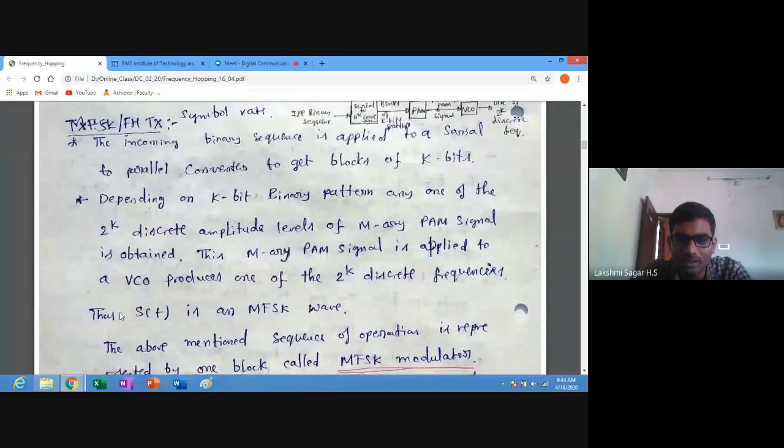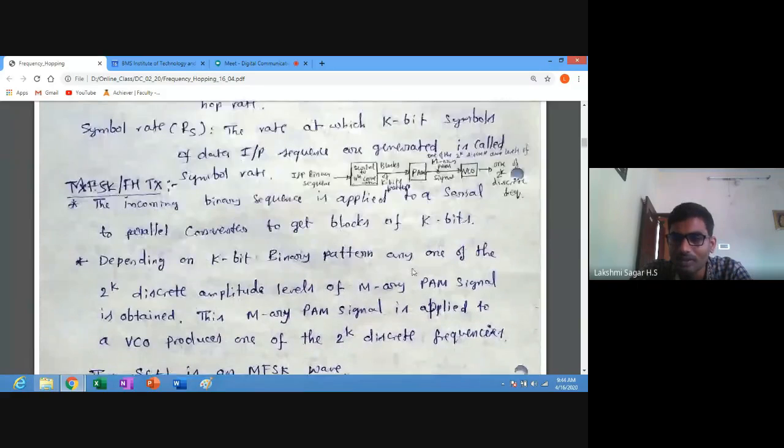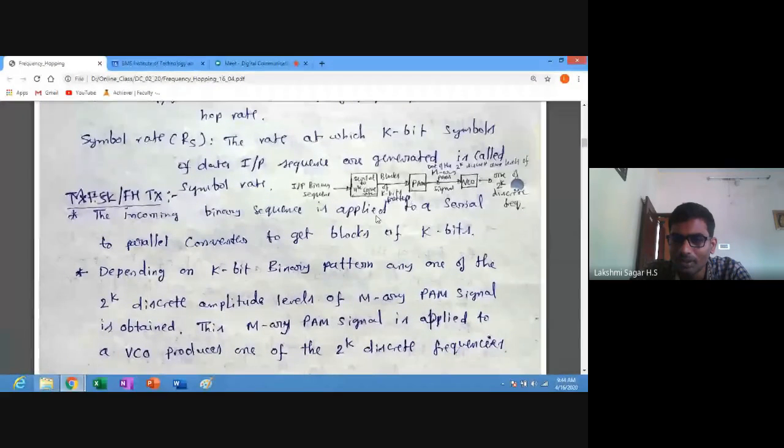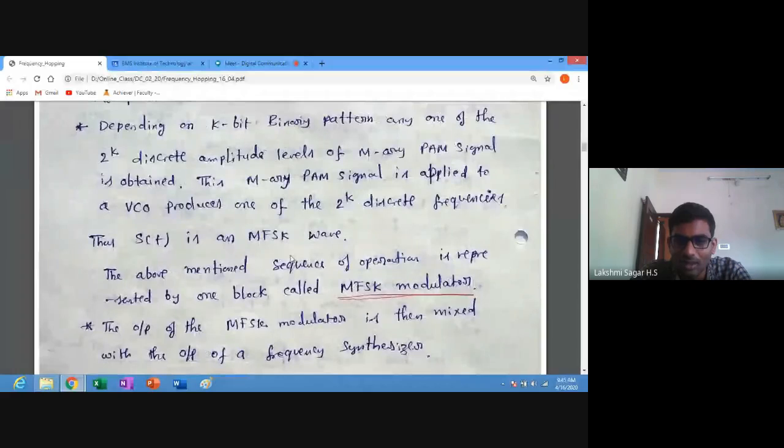The MRA PAM signal is applied to a voltage controlled oscillator, which produces one of the 2 power k discrete frequencies. Depending on the k bits, if k is equal to 4, then 2 power 4, that is 16 different frequencies, can be generated, depending on the pulse amplitude level of the PAM signal. We call this S of t an MFSK wave.